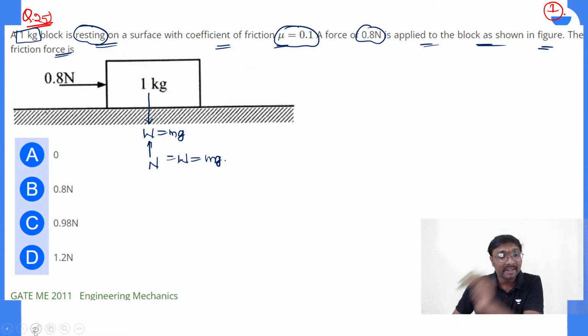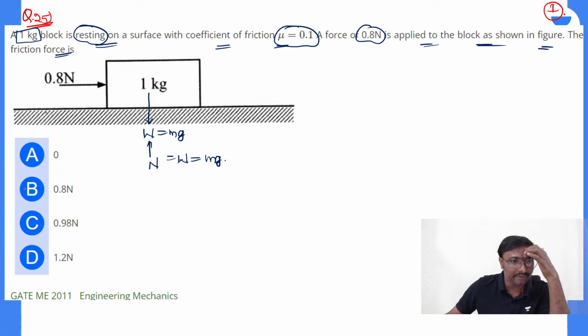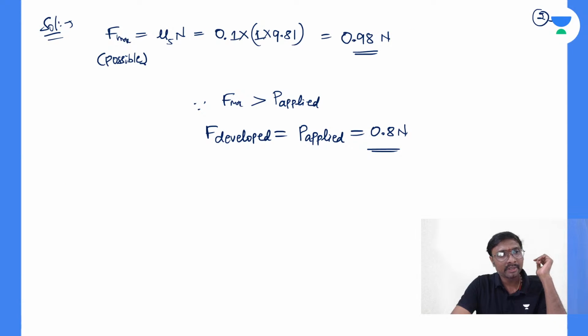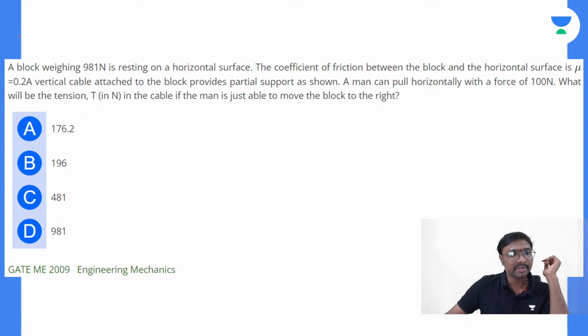So which option is correct? We have already solved a similar kind of question previously, if you remember, all of you. So like that, this is the 25th question. Now solve this 26th question, everyone. Solve this, all of you.